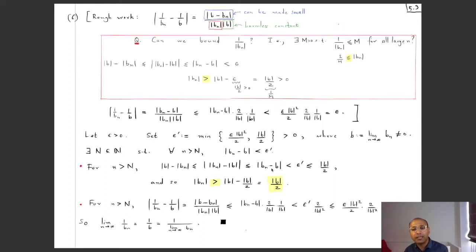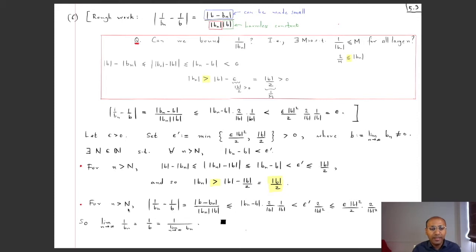And by the reverse triangle inequality, this is less than or equal to mod Bn minus b, which we know is less than epsilon prime, but epsilon prime is less than mod b by 2. So we have this thing, and by rearranging, we get mod Bn is bigger than mod b minus mod b by 2, which is mod b by 2. And hence I get that the reciprocal of mod Bn is less than 2 by mod b. Now that we have got the bound on this red stuff here, we proceed with the rest of the proof.